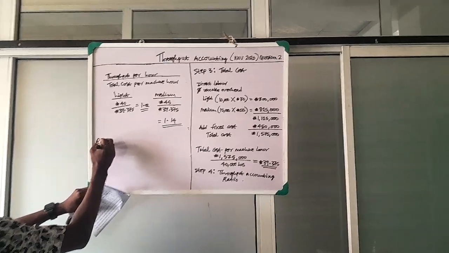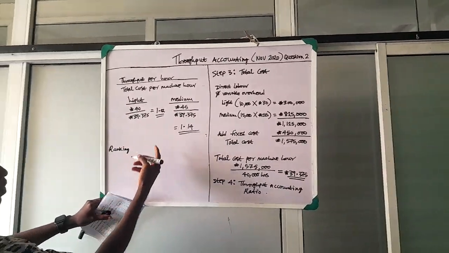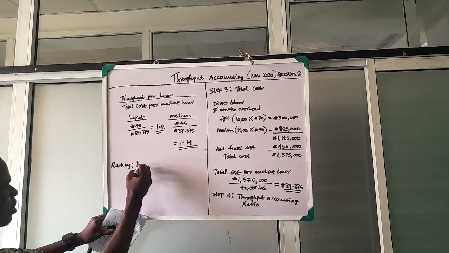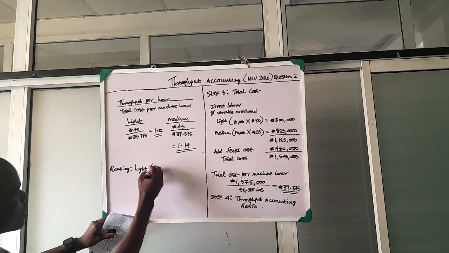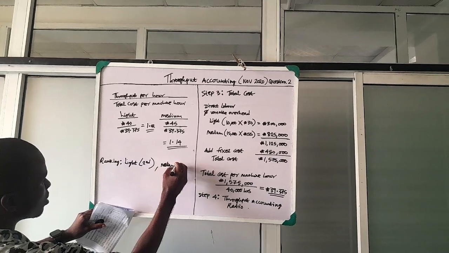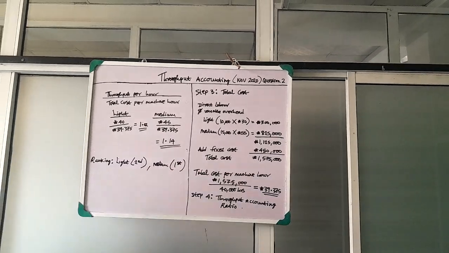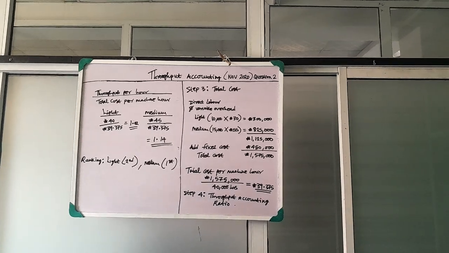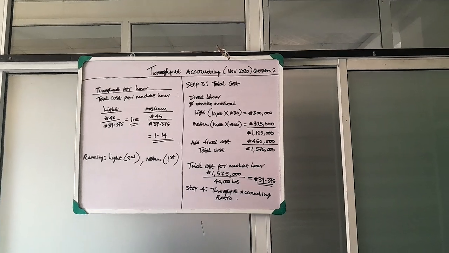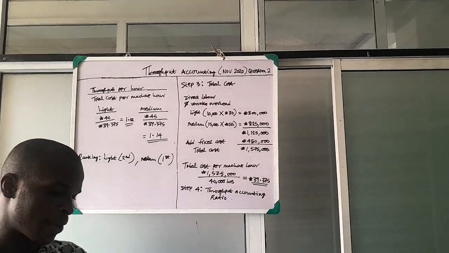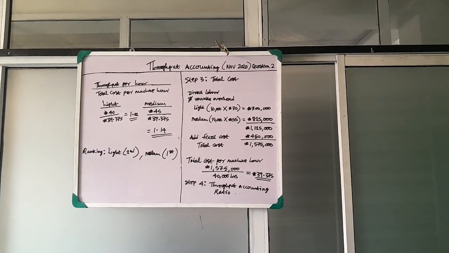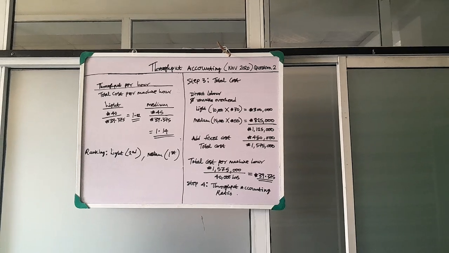We can rank this. So for ranking, you can clearly see the medium is higher. So light will be the second based on ranking. Then medium will be the first. So that is the requirement for C. We'll go to the requirement for D. The requirement for D is using throughput accounting principles, calculate the profit maximizing output in each period and the amount of profit. That is what they asked.